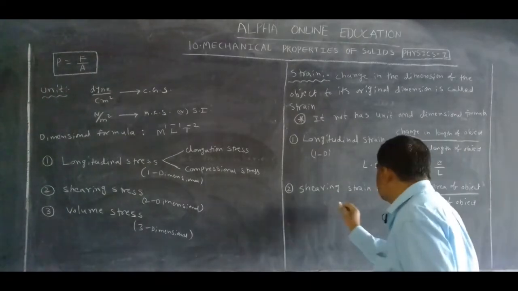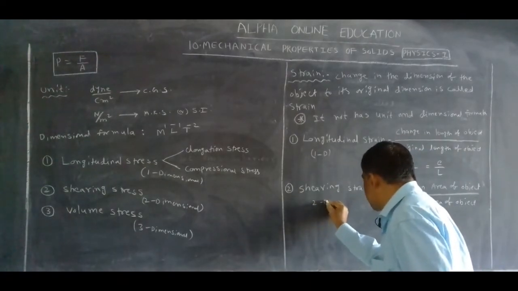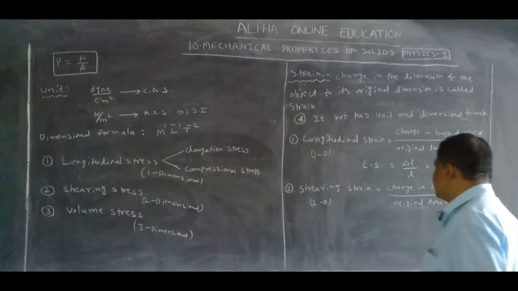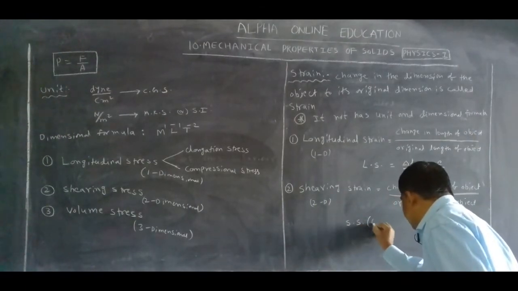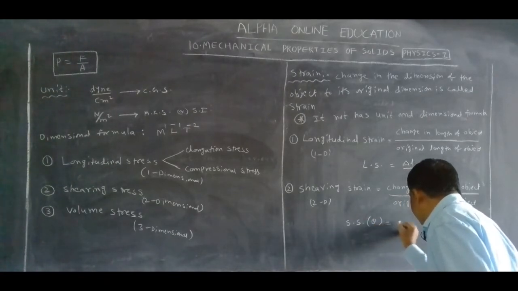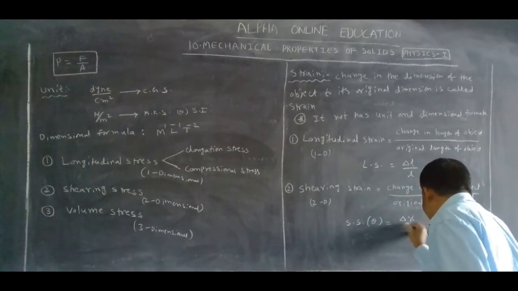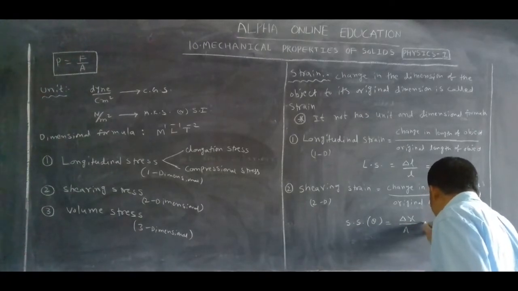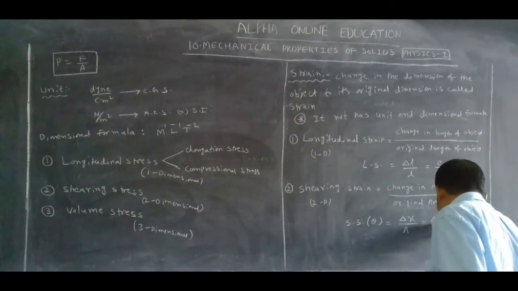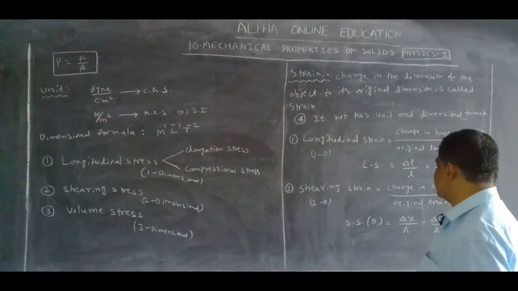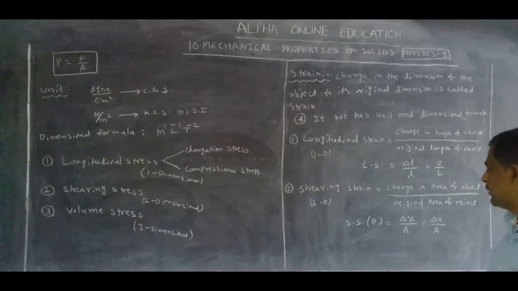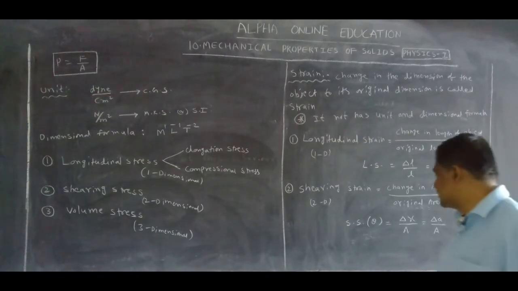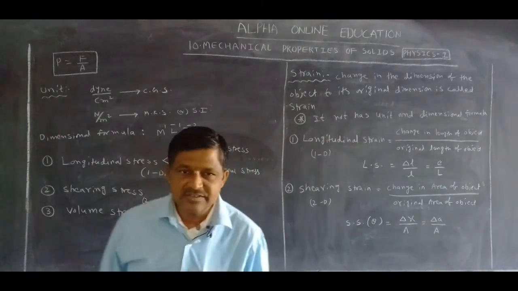It is two-dimensional. Shortcut SS, it is denoted by theta. We can write it as delta x by A or delta A by A. This is about shearing strain. Shearing strain is in how many directions? Two directions.